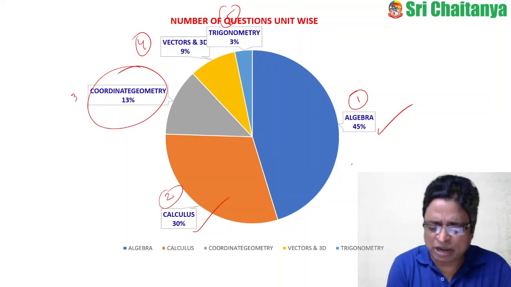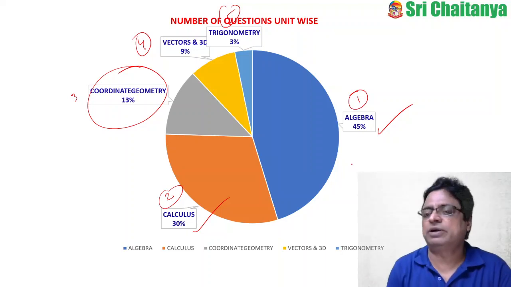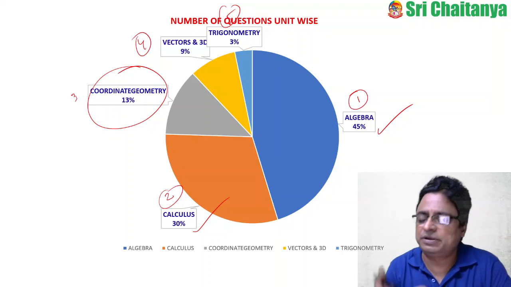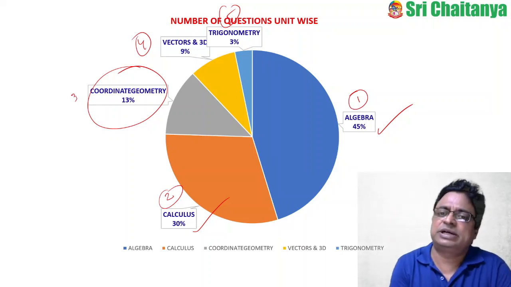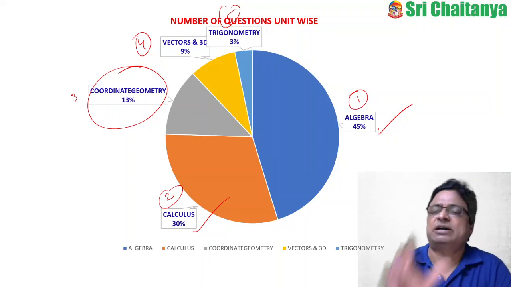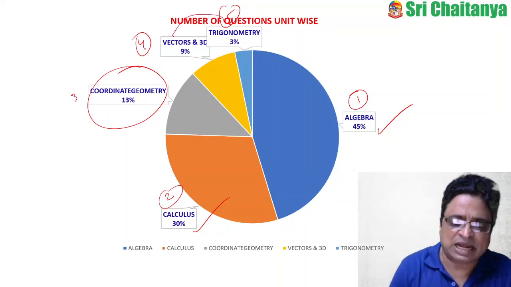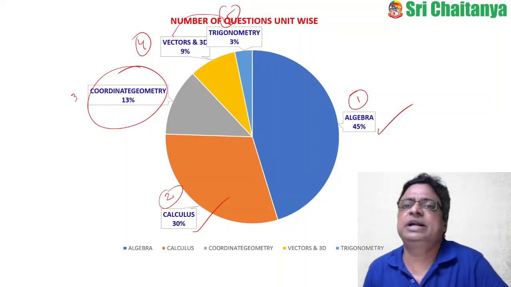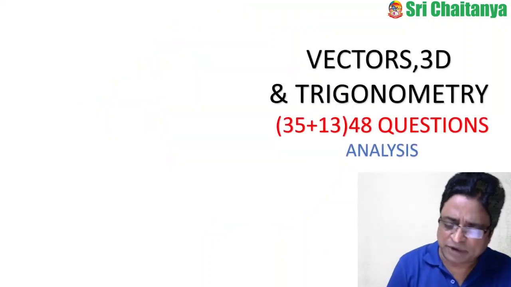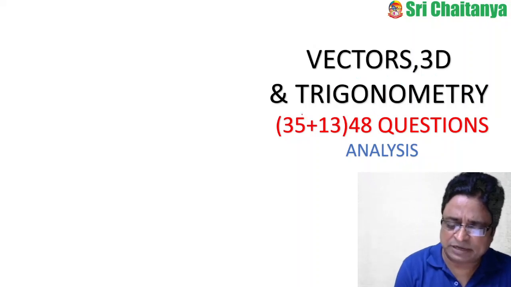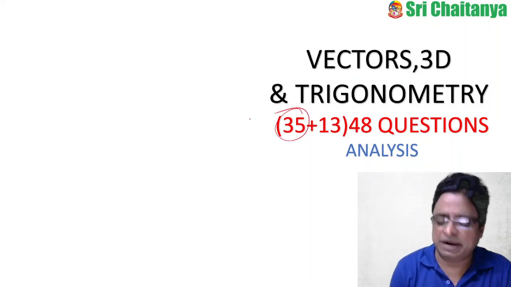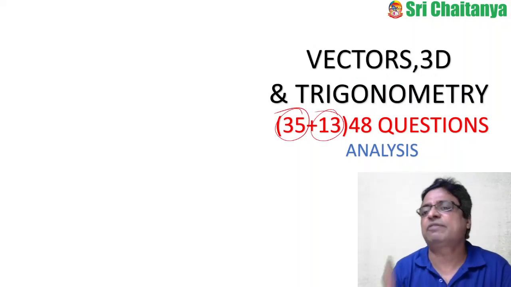So far we have covered algebra, calculus and coordinate geometry, including which topics and concepts they concentrated on more. Today I am concentrating on the last one, vectors, 3D and trigonometry. From vectors and 3D, 35 questions were given, and from trigonometry, 13 questions were given out of 400.